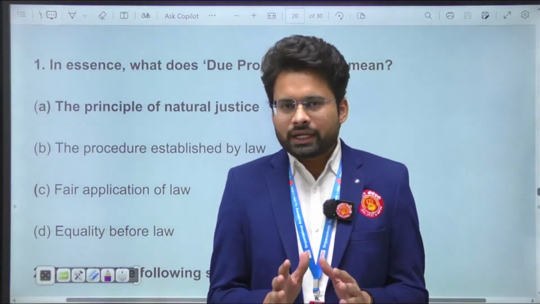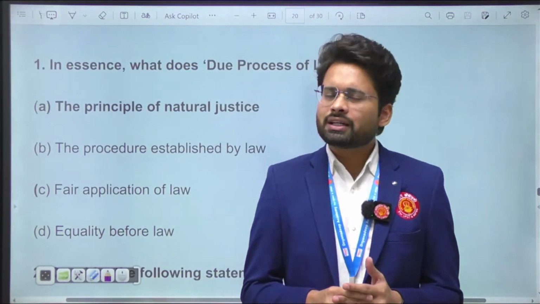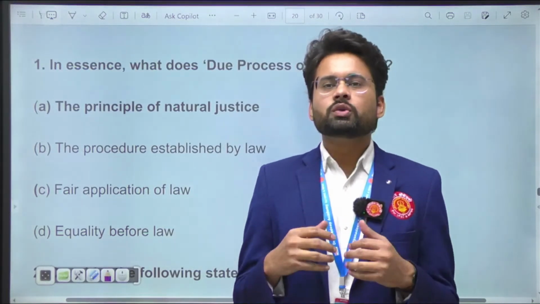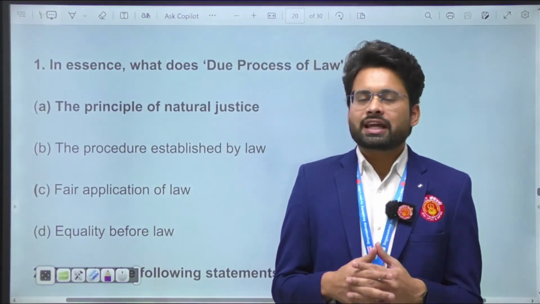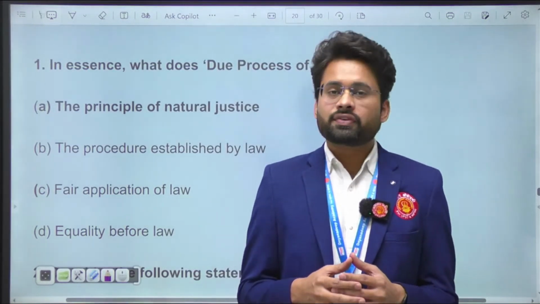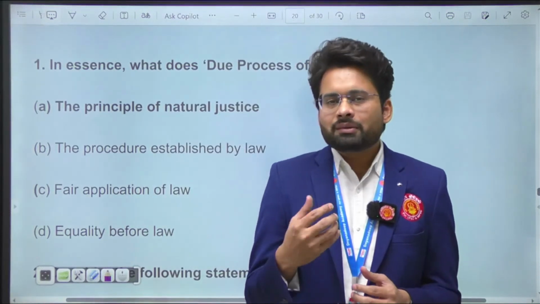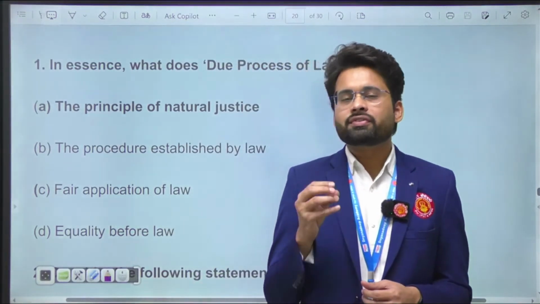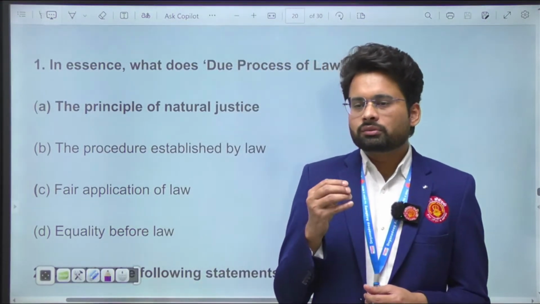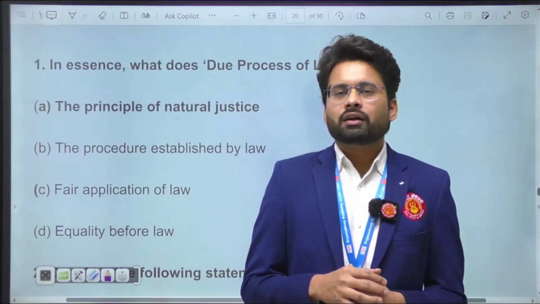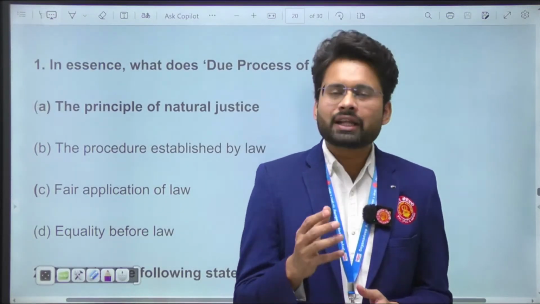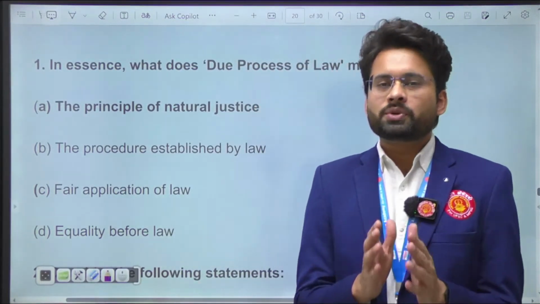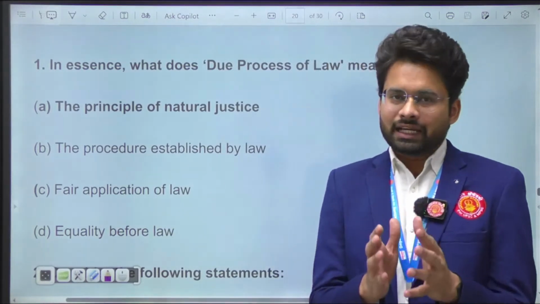But if you're a student of political science, and you've studied it in depth, you might know about Aristotle's concept of due process of law, or Aristotle's emphasis on the reasonableness and fairness of a law. What do you mean by this concept? Actually, this concept is about applying fair and just principles while formulating the law, and at the same time implementing it. But before that, let's first read the options, because this question was about the options and the complexity of the options that they have designed.